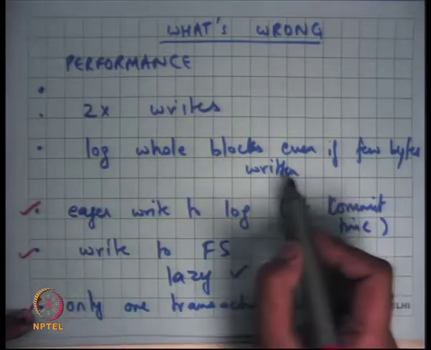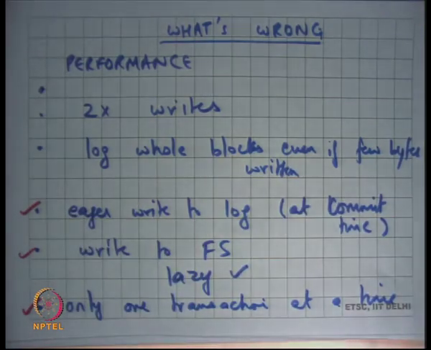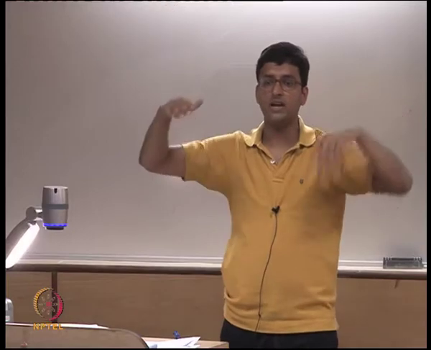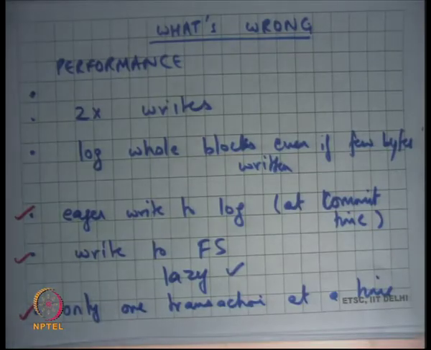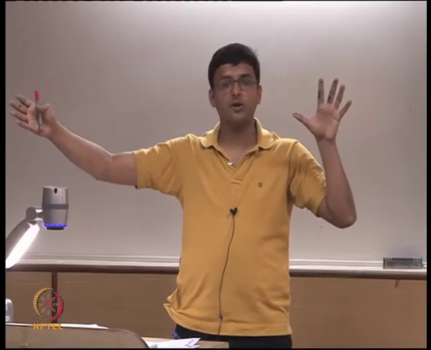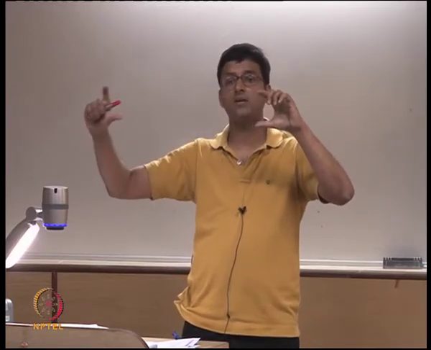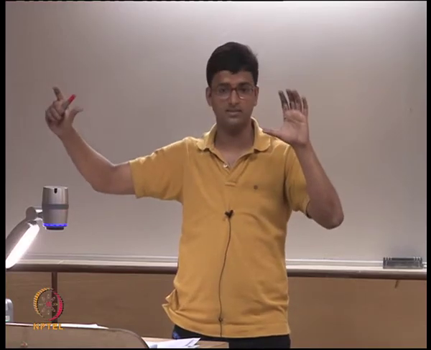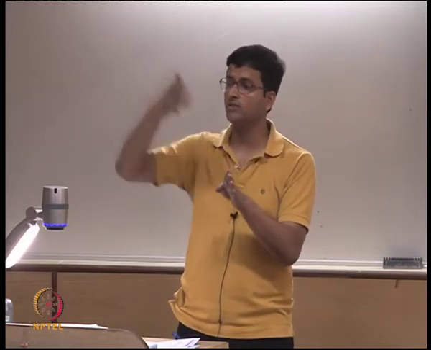Log whole blocks even if few bytes are written. They still log whole blocks even if few bytes are written, because it's very hard to keep track of which bytes have been written and which not. So you log the whole blocks, even in ext3. But the nice thing is, because you're batching lots of different operations into one transaction, these blocks may have been modified many times within the same transaction, and you don't need to record all those different versions of the blocks. You only need to log the final version of the block.